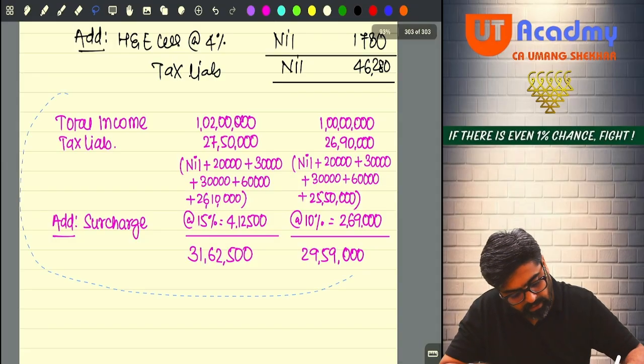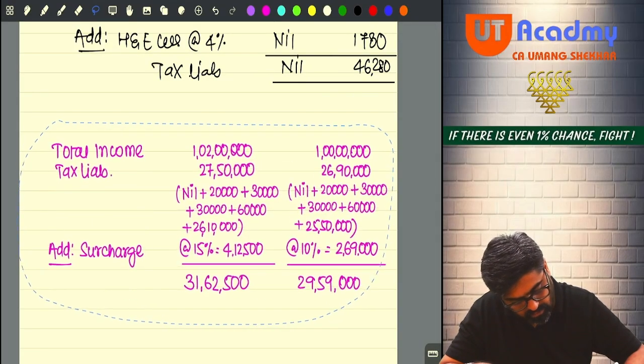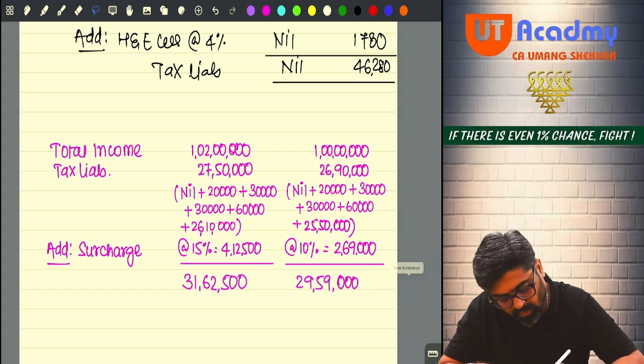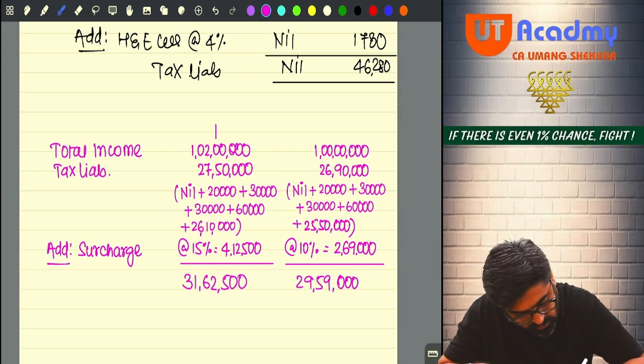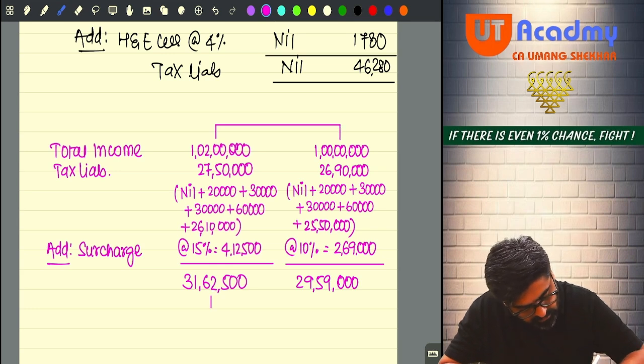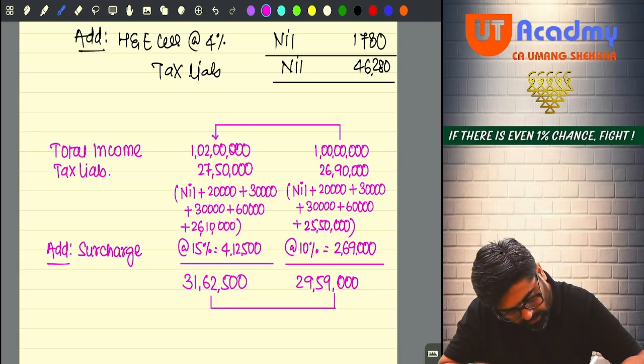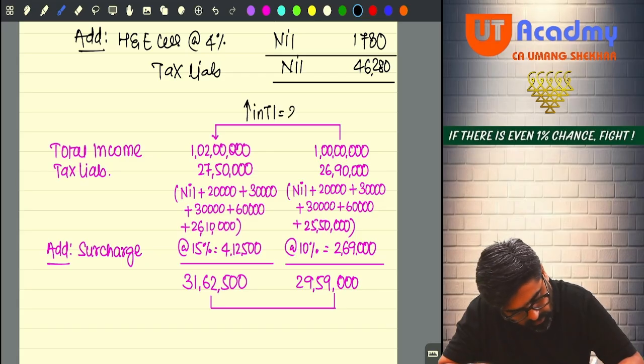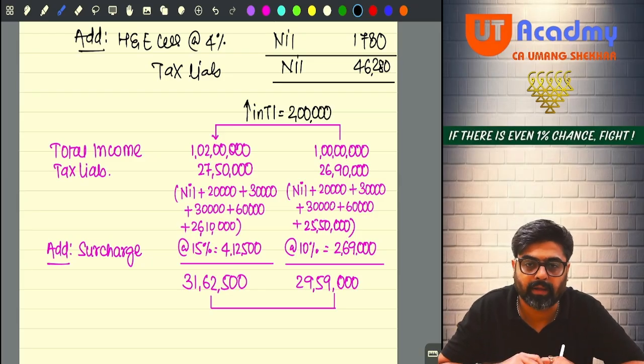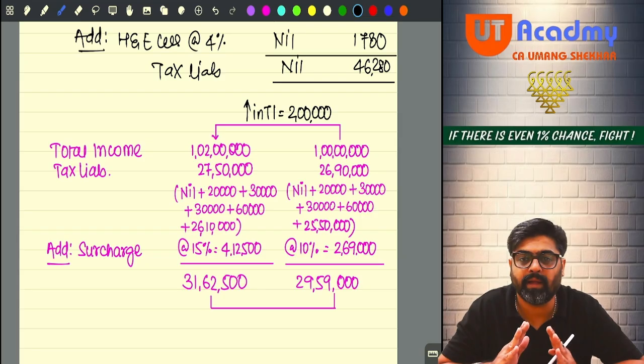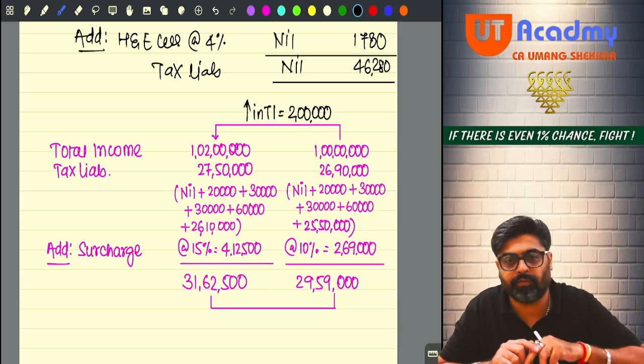Is your total income increasing? Yes. Over and above 1 crore, it is going over and above 1 crore. So there is an increase in your total income, and there is an increase in your tax liability also. See, increase in total income is only 2 lakh rupees. From 1 crore it became 1 crore 2 lakhs. So total income is increasing by 2 lakh, and as a result of that, surcharge rate increases to 15%.